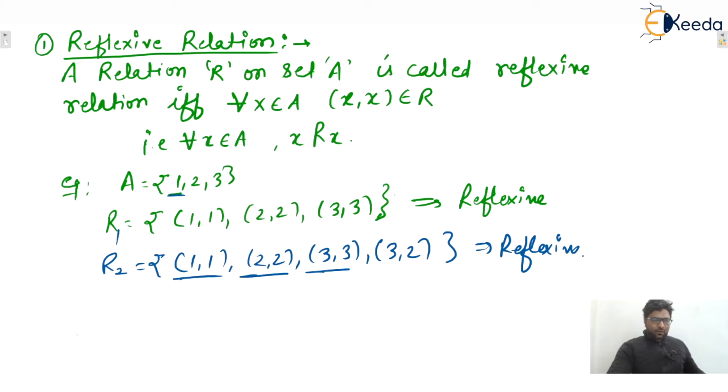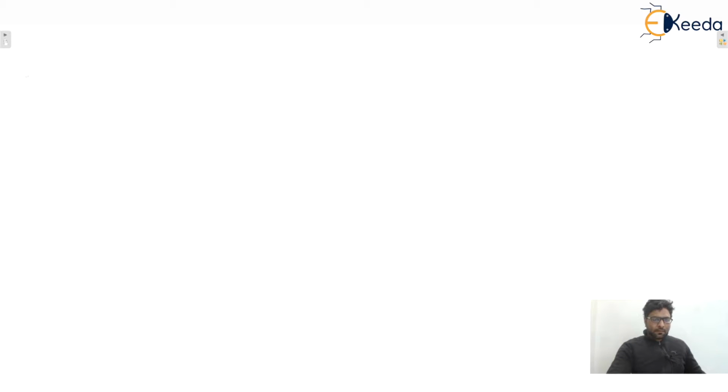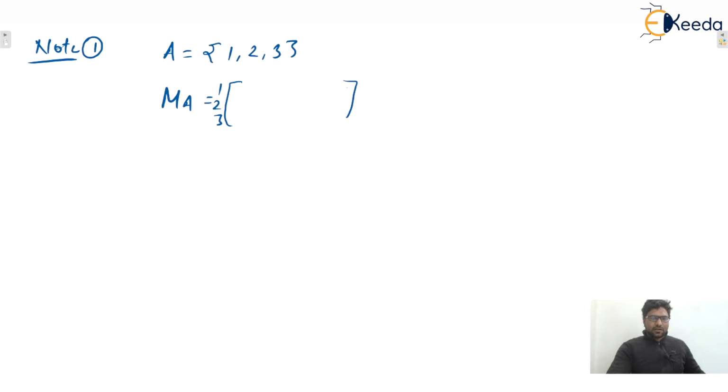So we can write down one note. If a relation on set A, let's say 1 2 3, is reflexive, then guaranteed, in the matrix representation of a reflexive relation, the diagonal elements will all be ones.